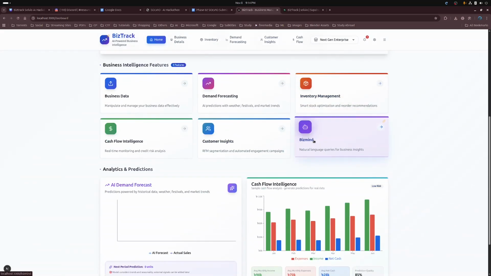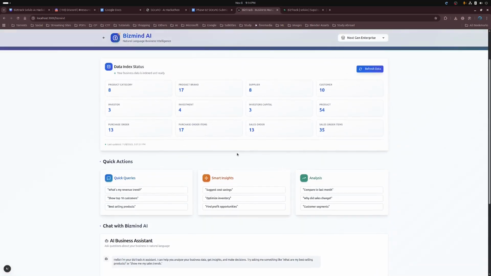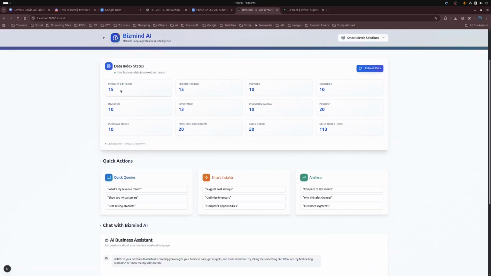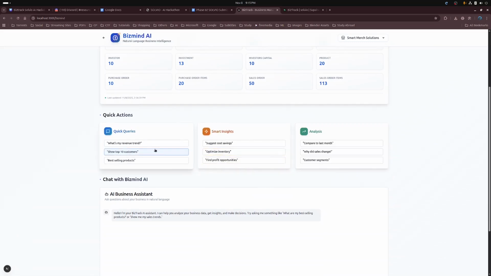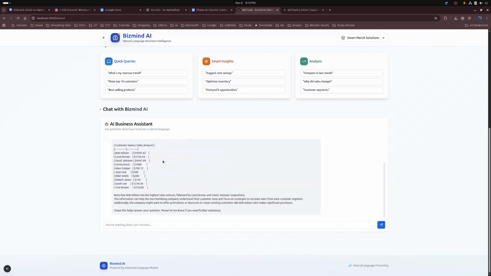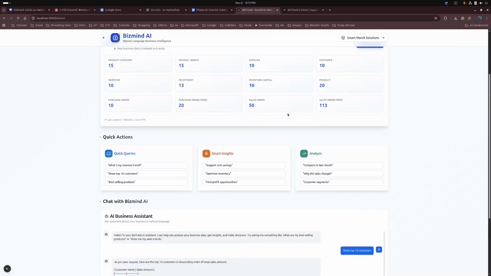Now for the next feature, that is BizMine, our local AI chatbot, which has all the data of your businesses. So based on the business, for example, using SmartMart solutions business, it will be able to answer some queries. For example, who is our top 10 customers for this business? As you can see, it lists all the customers and their sales one by one.